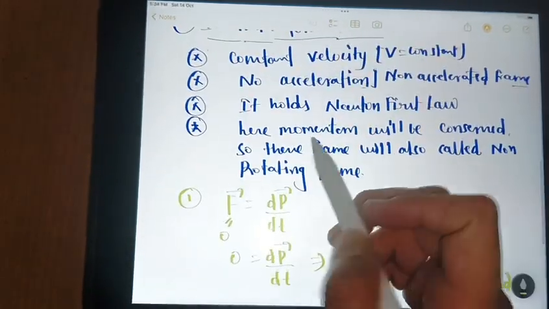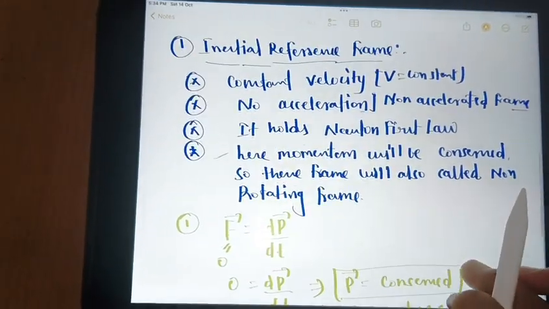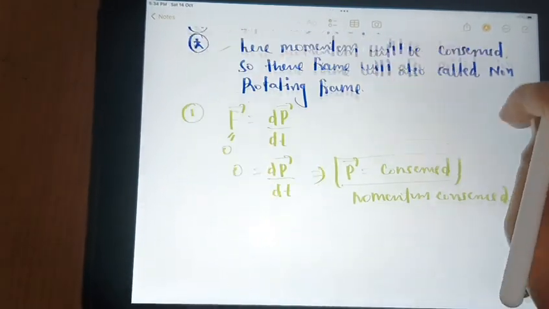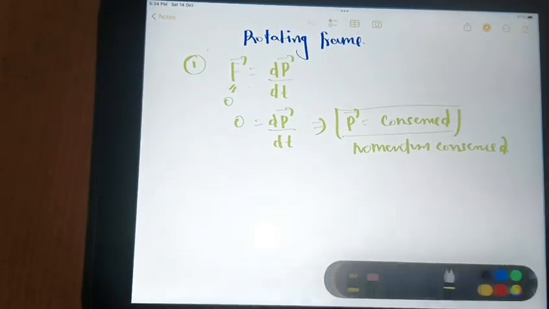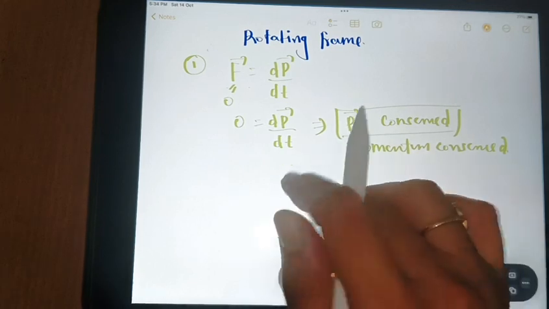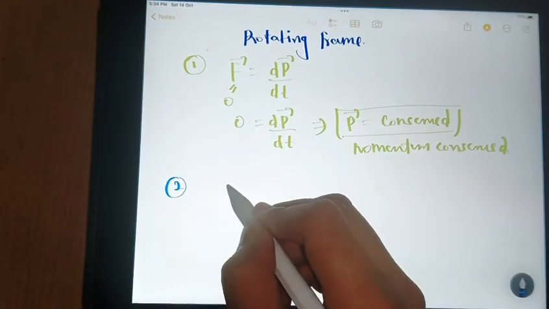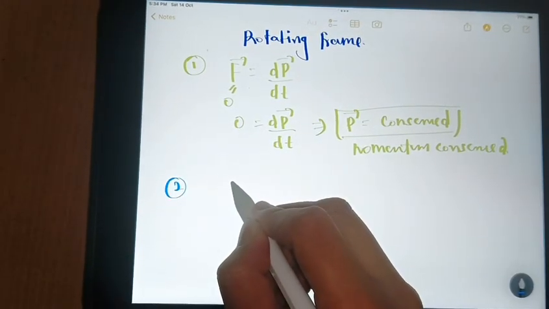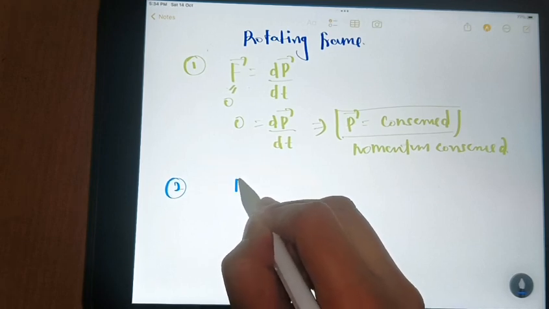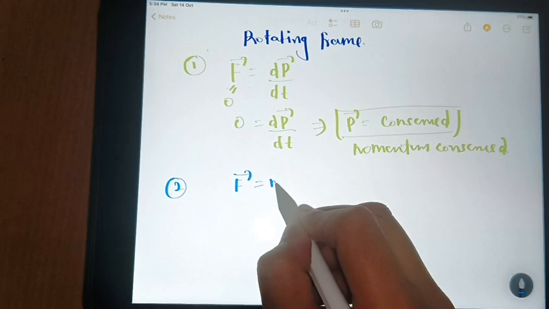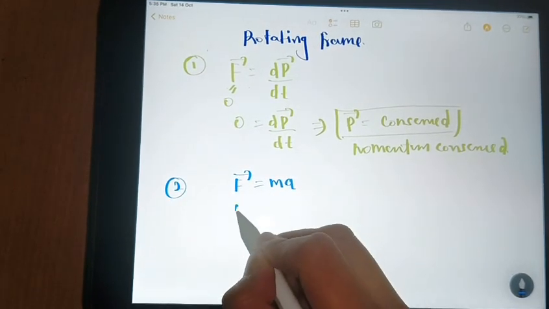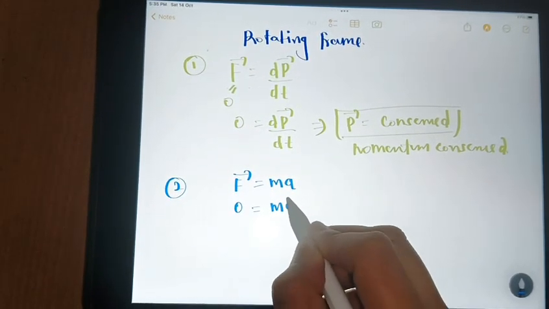Okay, so this point will be proved, and now we have to prove this point, no acceleration. Second point, if we take force equals to 0 in Newton's second law of motion, then what will we get?